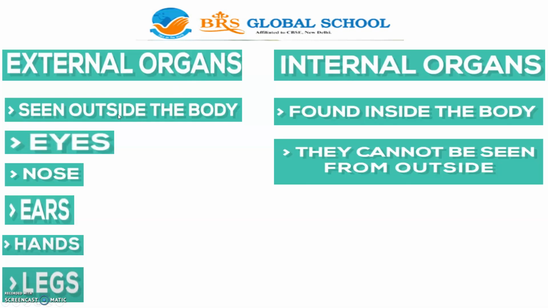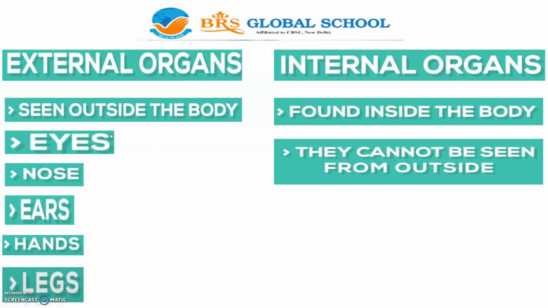So what are the external organs? For example, eyes, nose, ears, hands and legs. Coming to internal organs, we cannot see them, like heart, lungs, brain, stomach. All those parts of our body are inside our body and we cannot see them. So the parts which we cannot see and which are found inside our body are called internal organs.